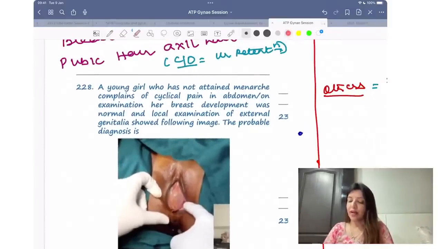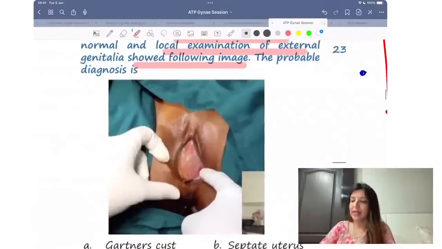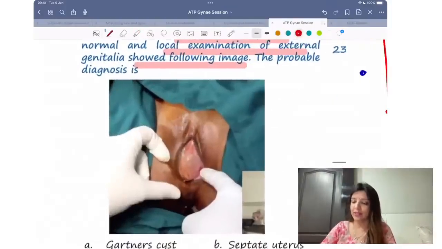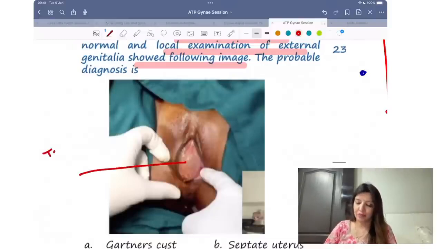A young girl who has not attained menarche complains of cyclical pain in abdomen. As I told you, the moment they say cyclical pain in abdomen, it means they are talking about cryptomenorrhea. On examination, her breast development was normal. Local examination has been shown in the image. What are you seeing over here? There is a tensed bulging hymen.